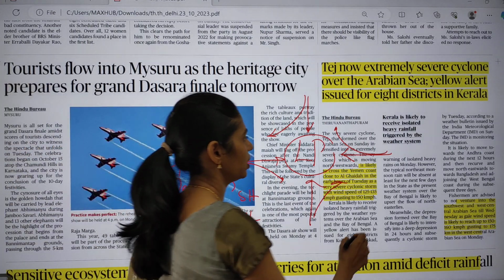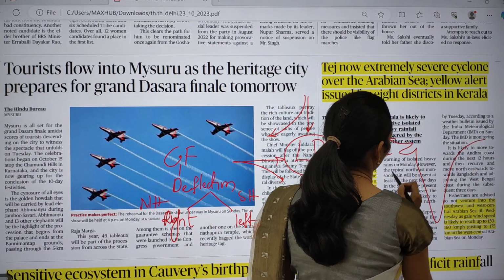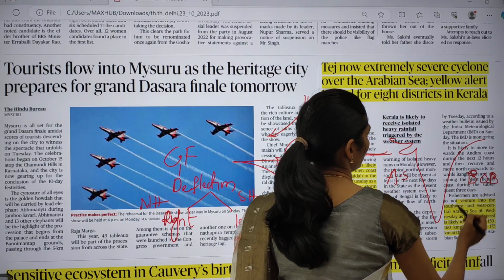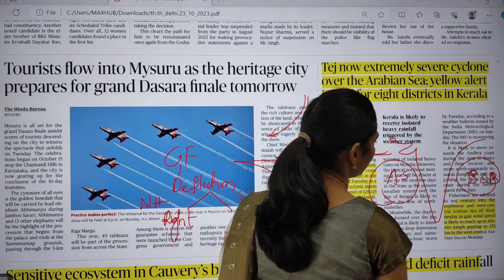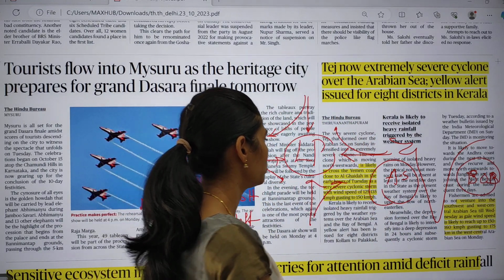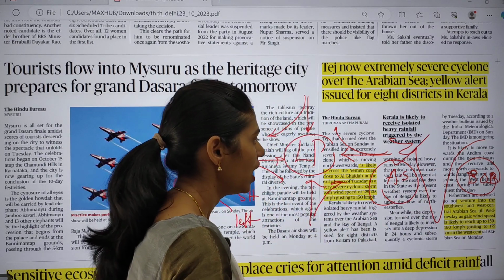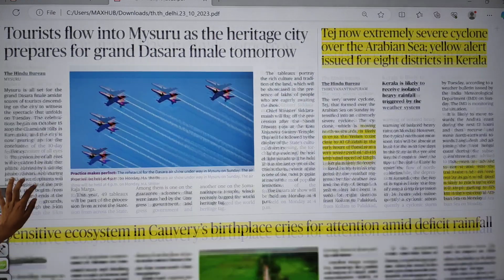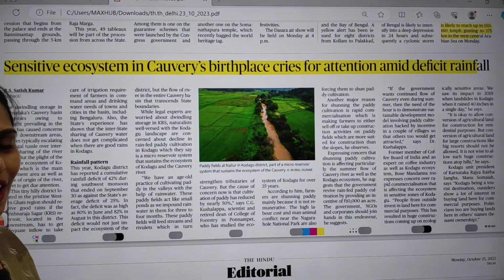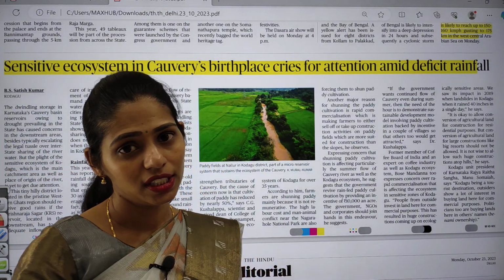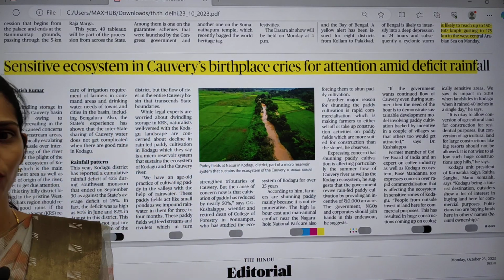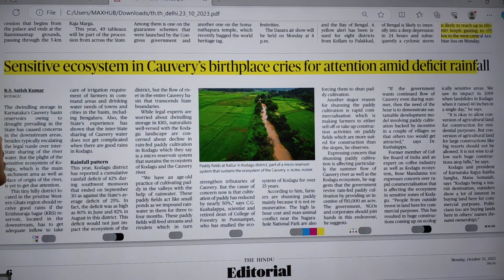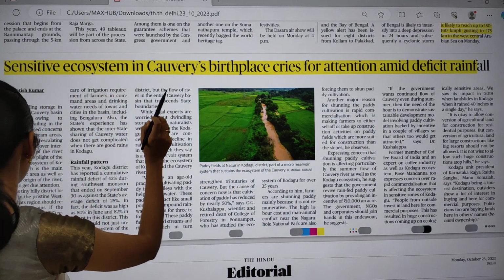If you are talking about the Indian coast, here we have the Arabian Sea and here we have the Bay of Bengal. So in these two areas there is a chance of getting cyclones. And now this stage, which is a severe cyclone in this Arabian Sea, we have to see what will be the impact soon. In this context you have to see some important facts regarding these cyclones, like which are the suitable conditions for the formation of a cyclone, and how the cyclone is progressing, everything that you have to know.